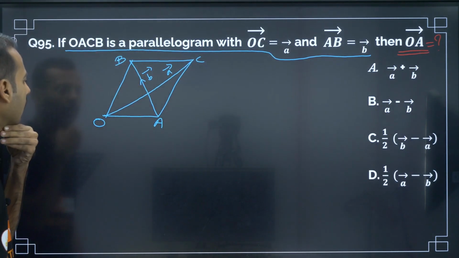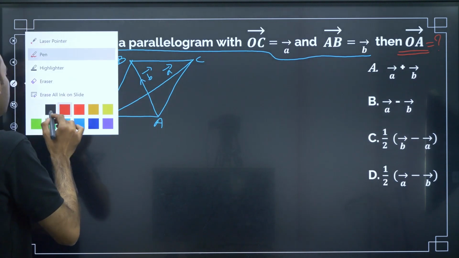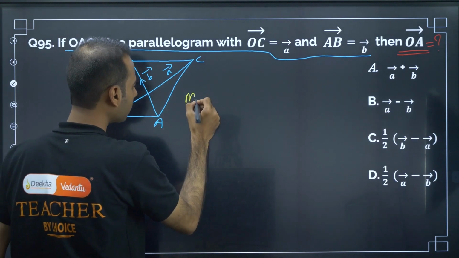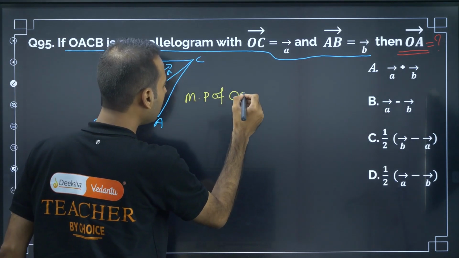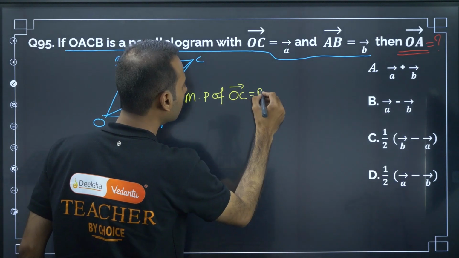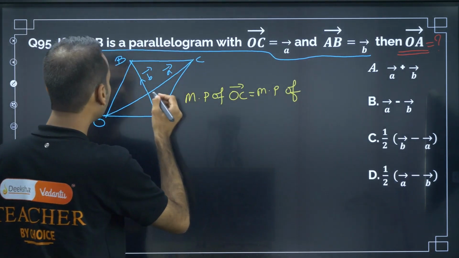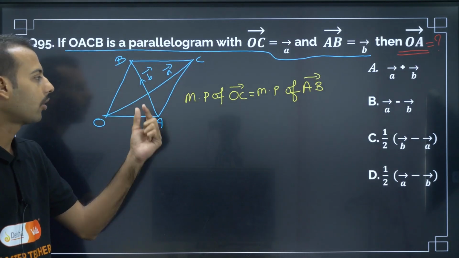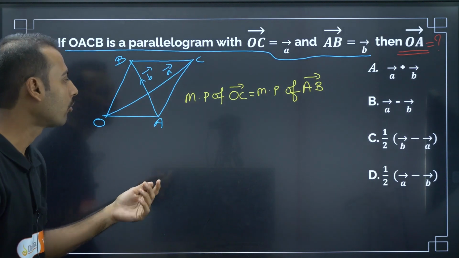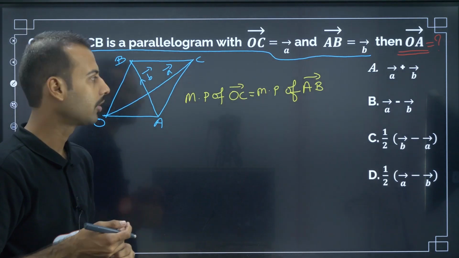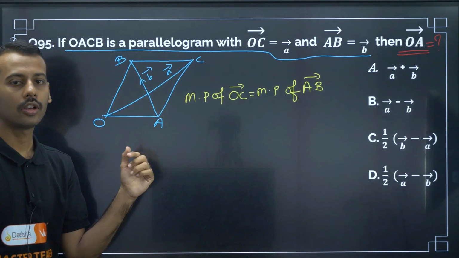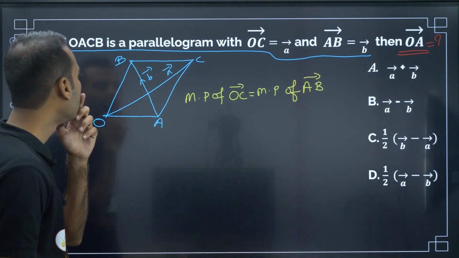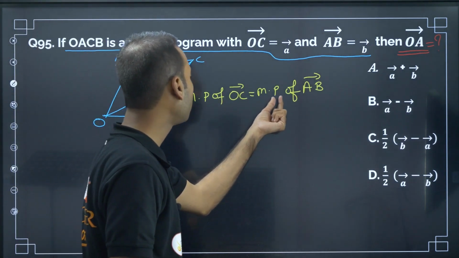Now, parallelogram means, from our lower grades, we should be knowing one point: the midpoint of OC vector is equal to the midpoint of AB. Why? Because the diagonals of a parallelogram bisect each other. That is a property of a parallelogram. Whatever your function or geometrical shape, you should know all the properties. If you know the properties, then it will be easier to solve the problem.